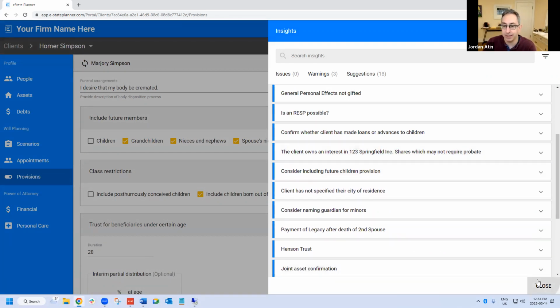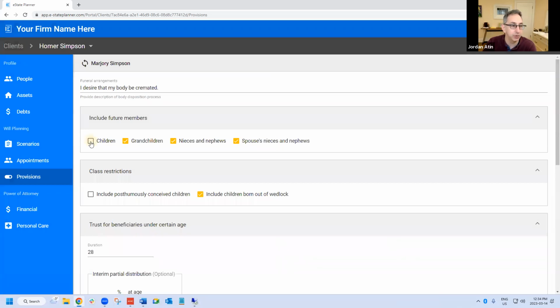If we wanted to include future children, then we would just click that button, and I'll show you in a moment what the impact of that would be. Basically, when it talks about who my children are, it would list the children that you currently have and any other future child that's born or adopted to the two of you, to you and to Homer and Marjorie, the spouse. That's how it would work. And we have similar provisions for grandchildren, nieces and nephews, and spouses' nieces and nephews.